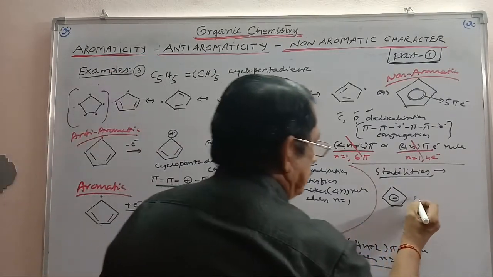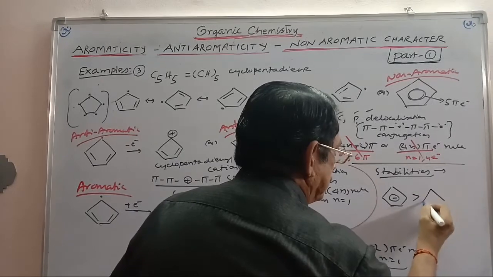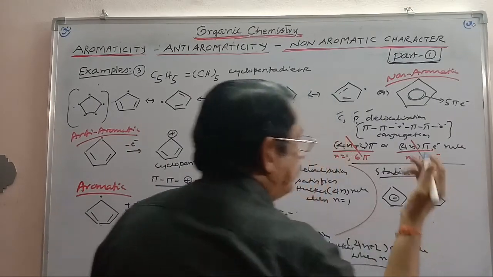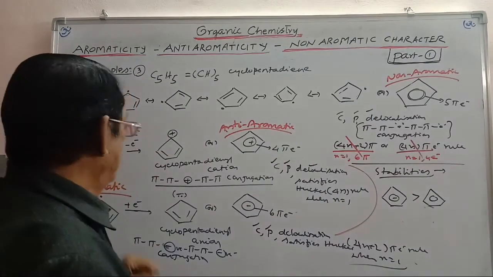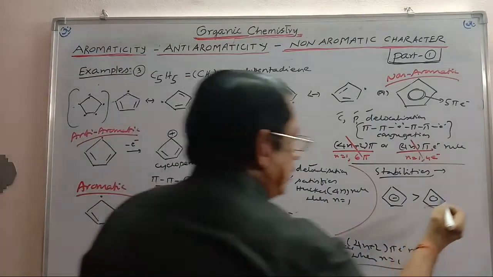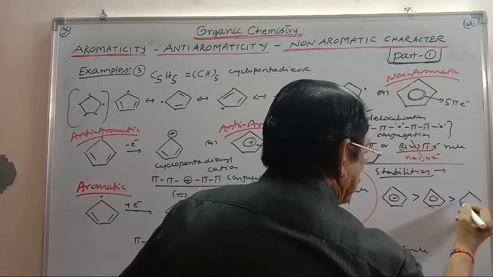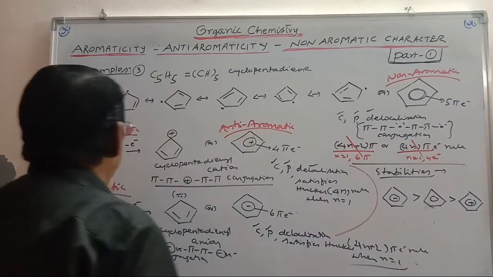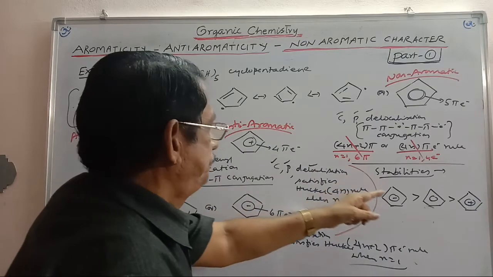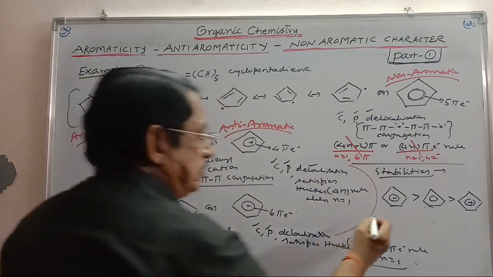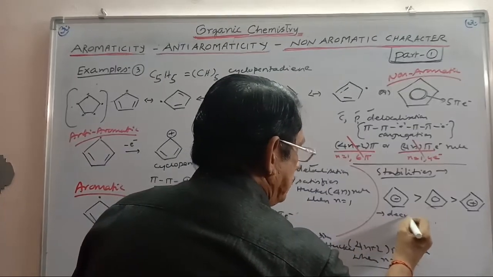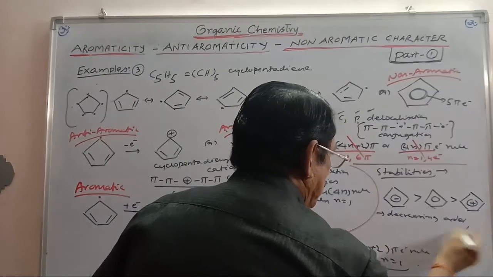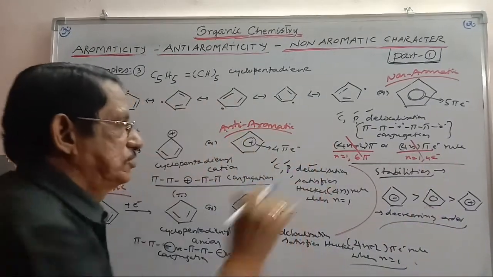Non-aromatic cyclopentadiene is more stable than the anti-aromatic cyclopentadienyl cation. So this is the decreasing order of stabilities of these.